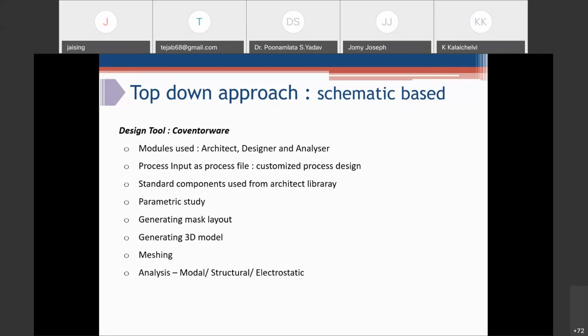Here it's possible to do a parametric study. After doing this parametric study, you can generate a mask, generate a 3D model, and then the optimized design can be processed further for doing final FE analysis, instead of doing a lot of iteration in 3D modeling itself.